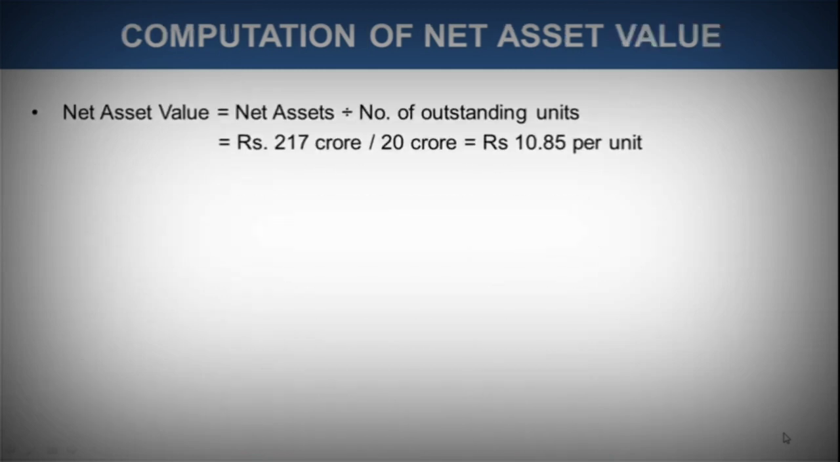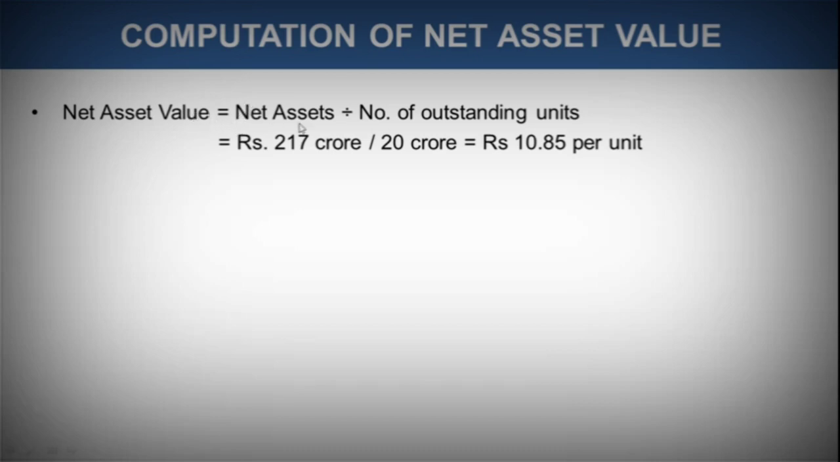Now let's come to the computation of net asset value. Net asset value is calculated as net assets divided by number of outstanding units. We just computed net asset as rupees 217 crore. When we divide it by 20 crore, that is the number of outstanding units, the net asset value would be rupees 10.85 per unit. So you see, after you compute the net asset, deriving net asset value becomes very easy.